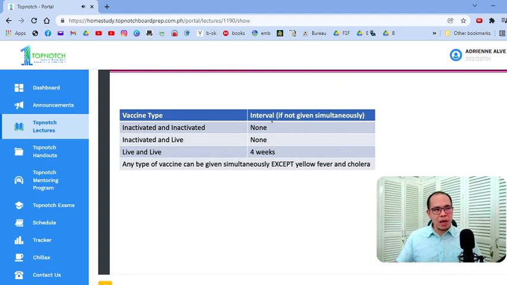Yun ang may kakaibang rule. Sabi, if not given simultaneously, 4 weeks apart dapat. Chickenpox live, MMR live. Pwede bang sabay? O, nag-isip ka na naman. Yes, pwede. Pwede silang simultaneously. Okay? Pero Dok, nagbigay ako ng chickenpox ngayon. Pwede ba ako mag-MMR bukas? No. Next week? No. 2 weeks? No. If it's 2 live vaccines, you have to wait for 4 weeks or 1 month.